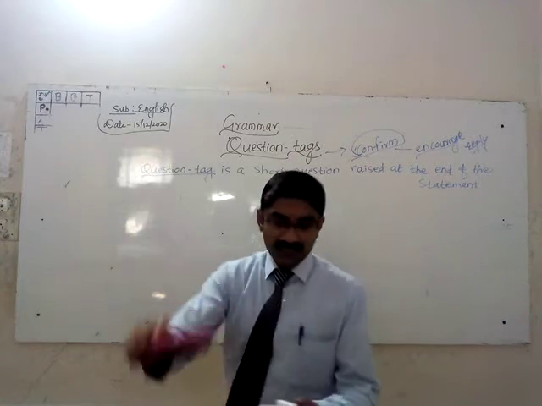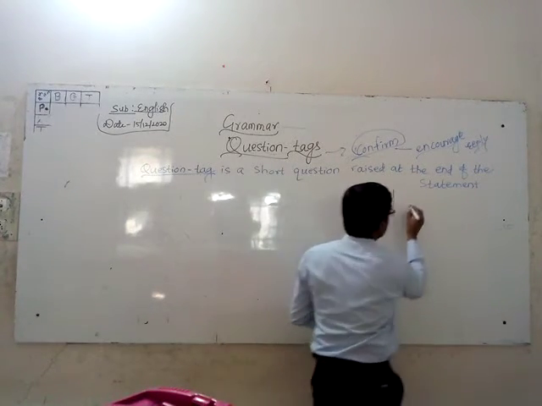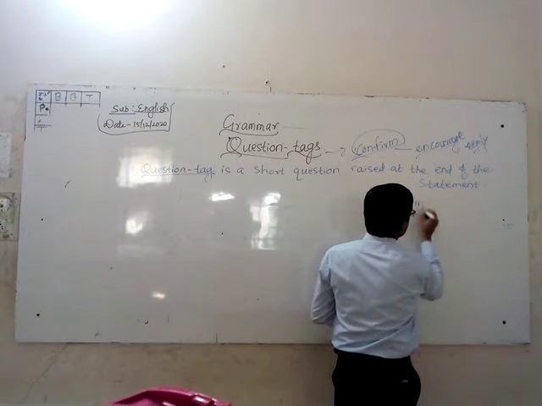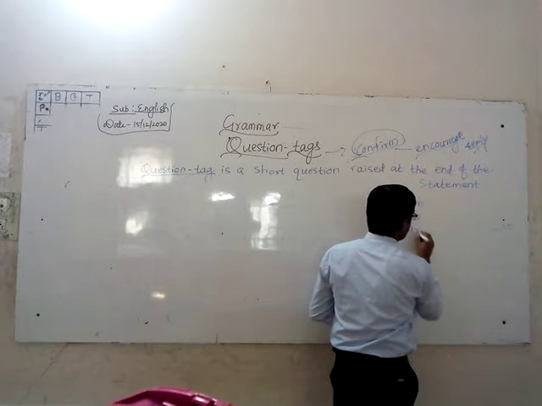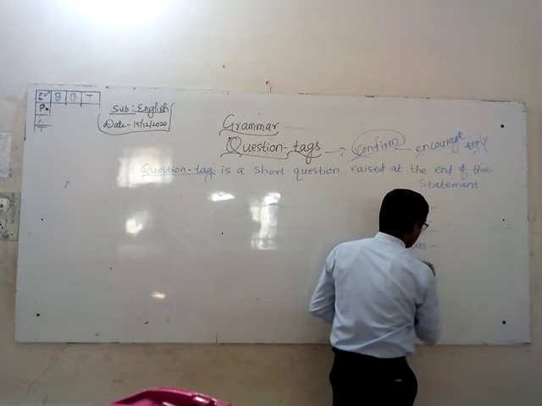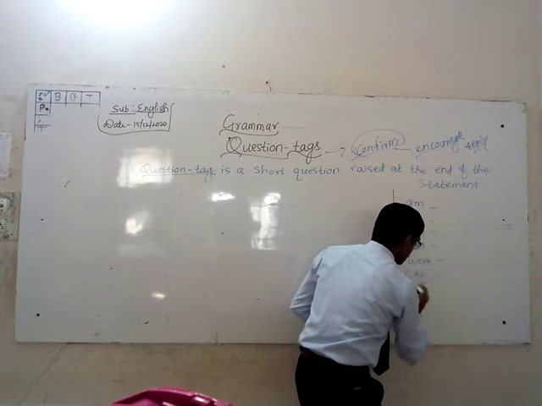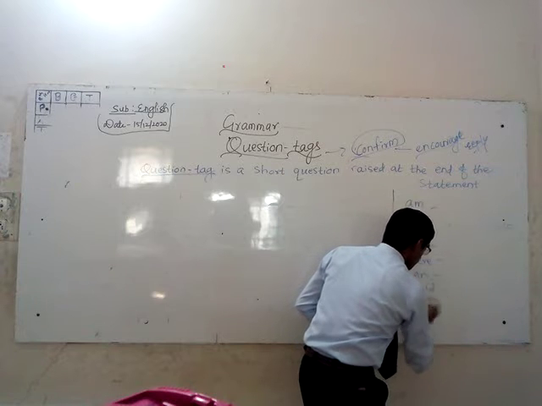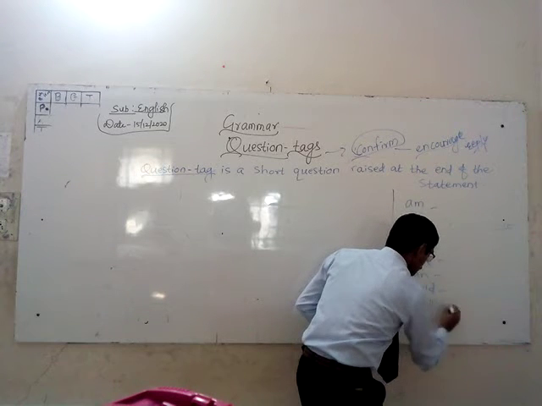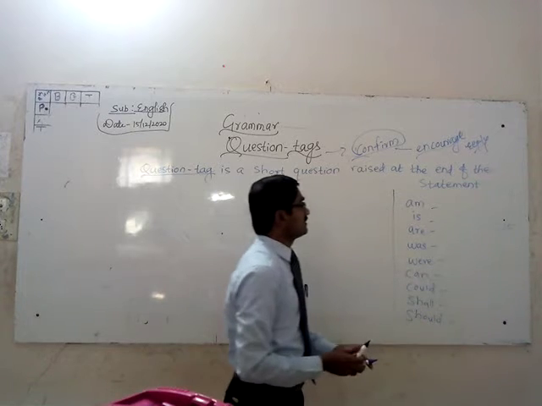For example, if the verbs are like am, is, are, was, were, right? Can, could, shall, should. So what will be the tag for this?